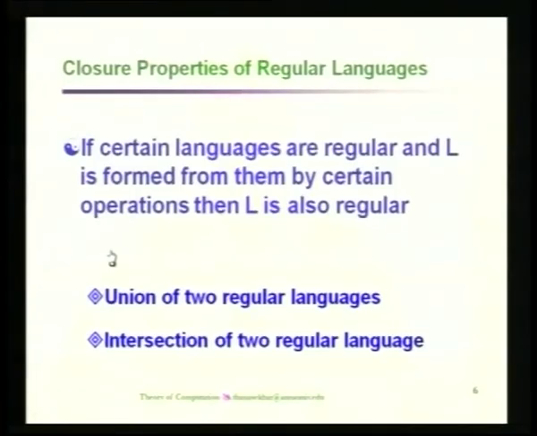The next is the closure properties for regular languages. For the closure properties, we have to start with the basic operators supported by the regular class of languages. We have already seen operators like union, concatenation, and closure. Union is the plus operation, concatenation is either the presence of a dot or simply writing the first pattern followed by the second pattern, and for closure we use the star for repetition. So, these are the basic operators already supported by the regular languages.